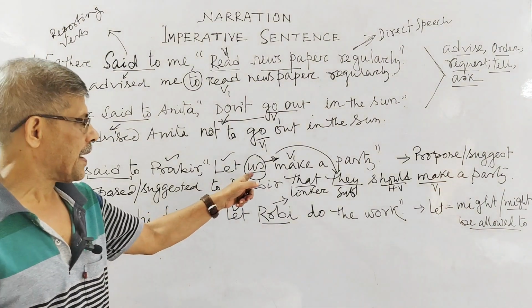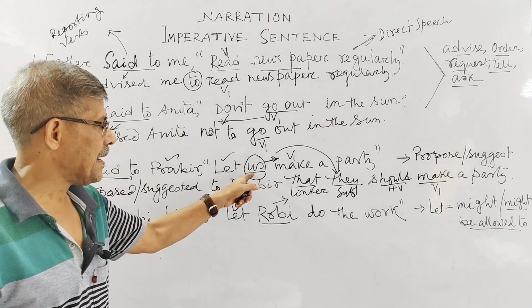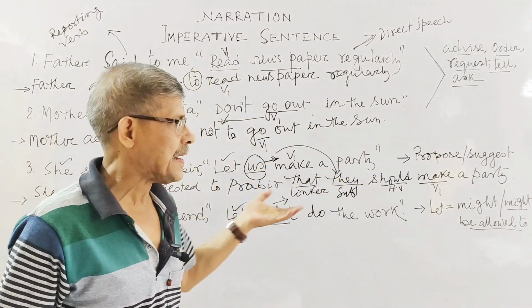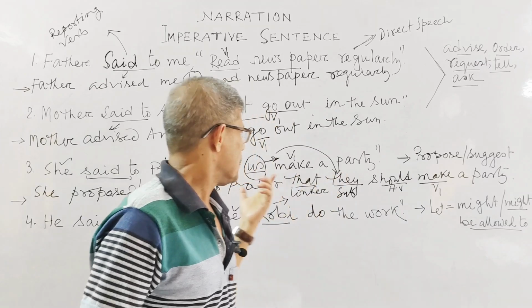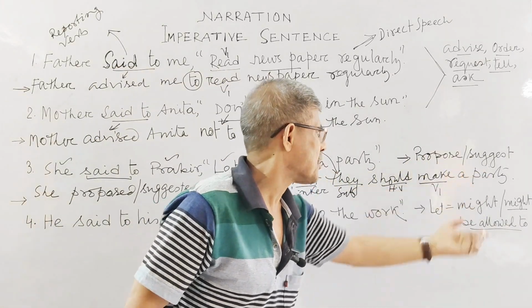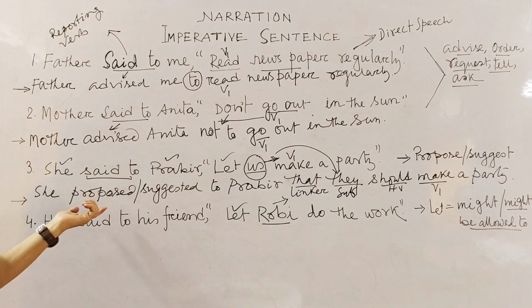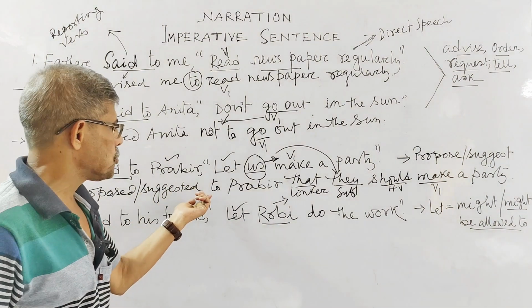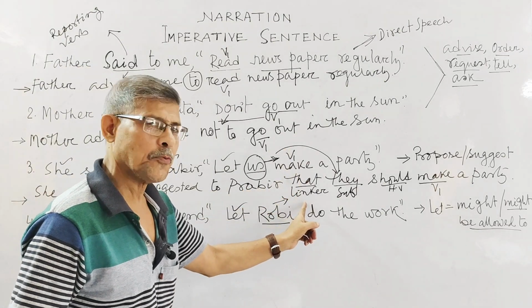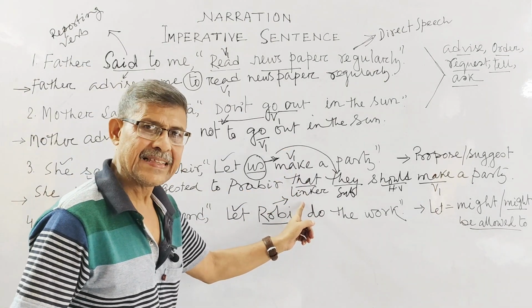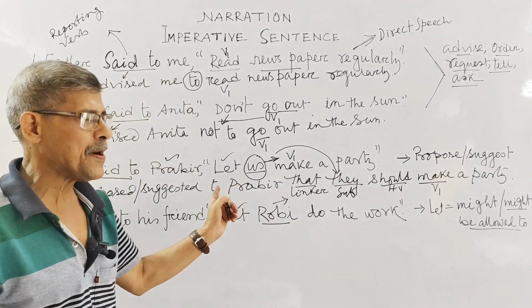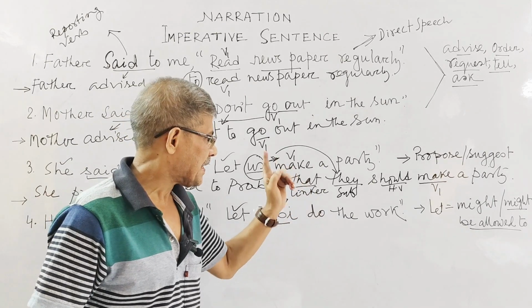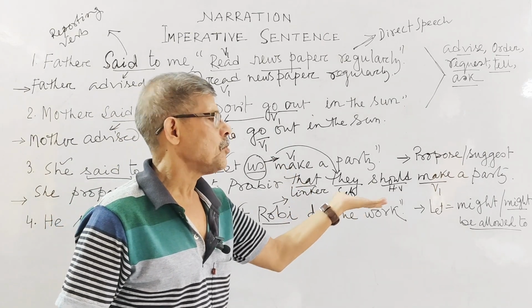Okay, whenever you get "us", nothing else, only then you have to follow this structure. That time you should know the sentence expresses either a proposal or suggestion, and that time you have to set either "proposed" or "suggested" in place of "said", and you use "to" before it, and don't forget to use the linker "that" in this case, isn't it?